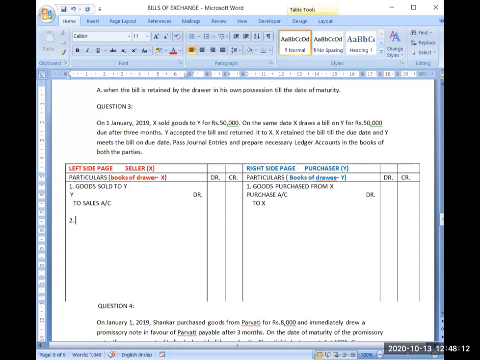Then that document will become a legal document, and that will become bills receivable for X and bills payable for Y. So now a legal document has emerged, and after signing it, Y will hand it back to the drawer, meaning X. So now X is getting bills receivable. So here bills receivable account will be debited.